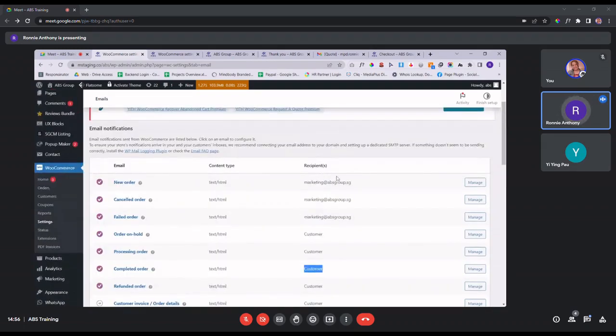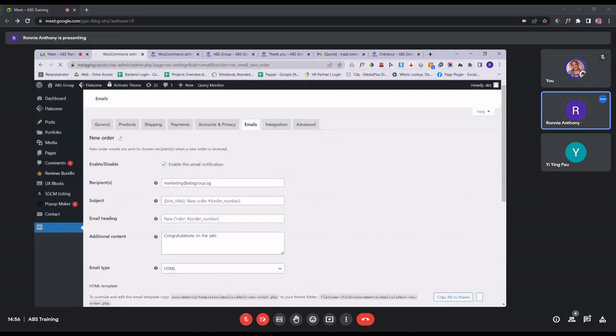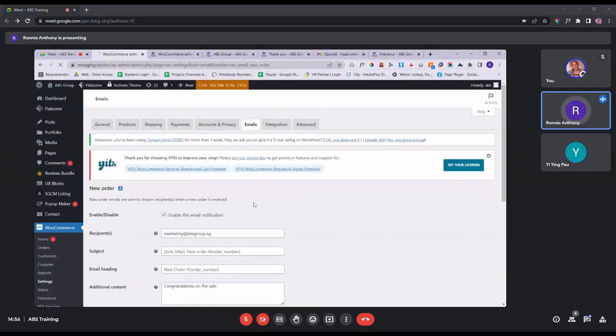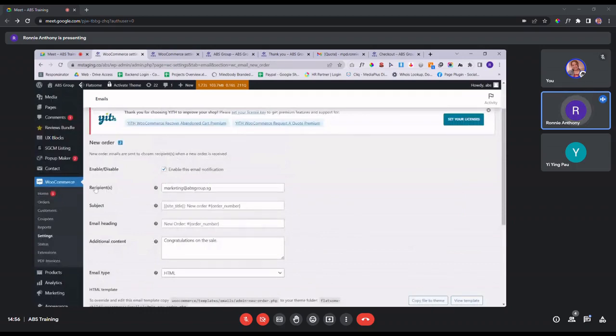So for example, if you want more than one person to receive the notification, just in case you don't want to miss out, you can set up a backup email address. You can click on this manage button. And then you see this recipient part. To add a new email address, you just add a comma and add the email address that you want.